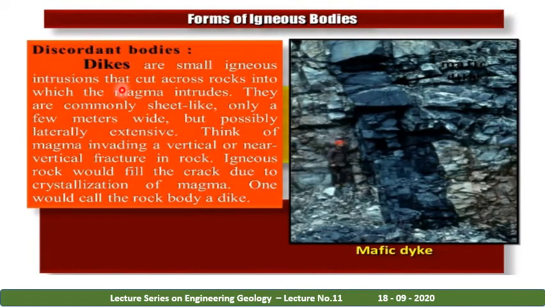So what is a discordant body like? Dikes are very small igneous intrusives. You can see here, this is one layer and this is one layer. Once upon a time, it was entirely one layer. What is this dike doing? It's cutting the rock and traveling further. It is an intrusive that cuts across the rock into which the magma intrudes. They are commonly sheet-like, only a few meters wide but probably laterally extensive, where magma invades vertical or near vertical fractures in the rocks.